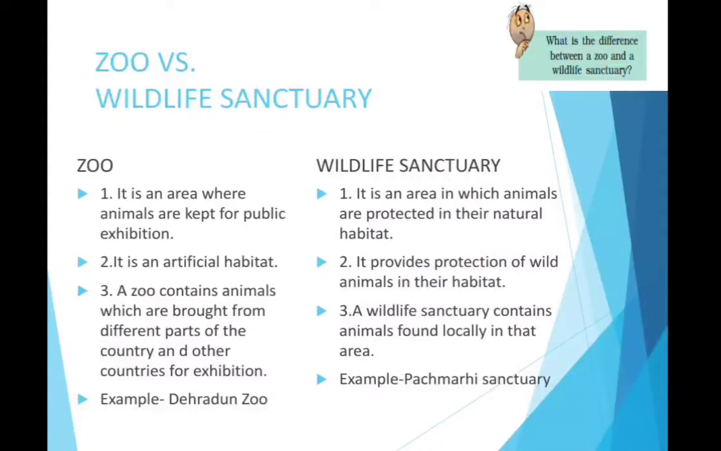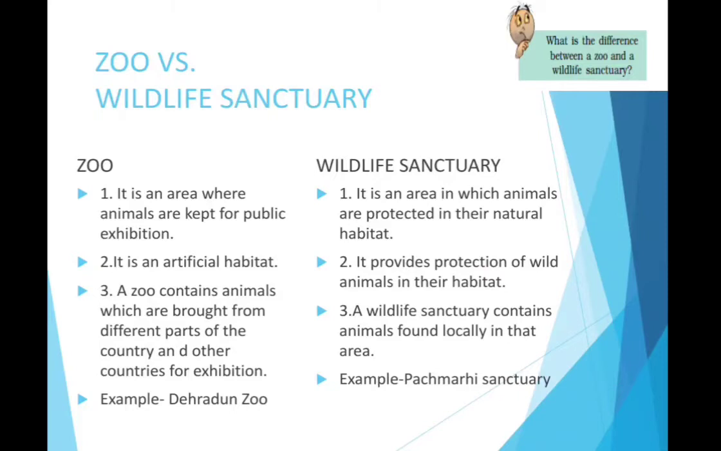Now what do we understand by zoo and wildlife sanctuaries? What is the difference? That we should know. A zoo is an area where animals are kept for public exhibition, whereas a wildlife sanctuary is an area in which animals are protected in their natural habitat. So a zoo is an artificially created habitat, whereas a wildlife sanctuary is a natural habitat.